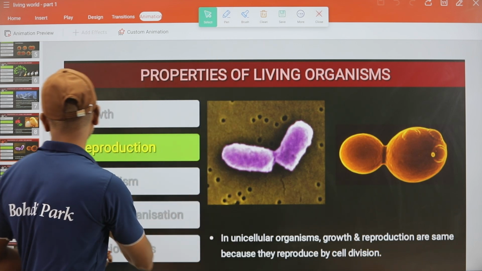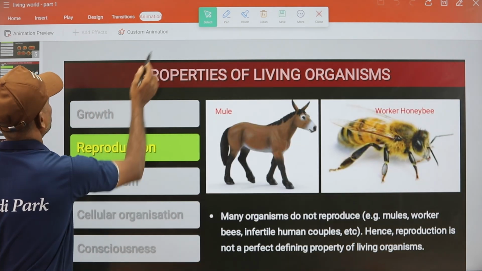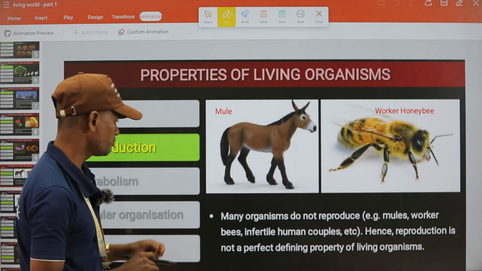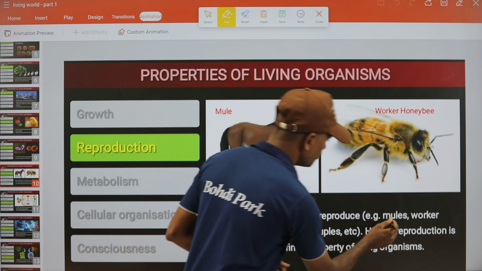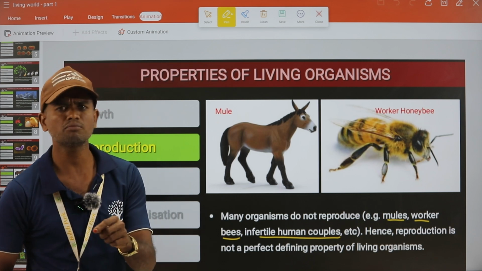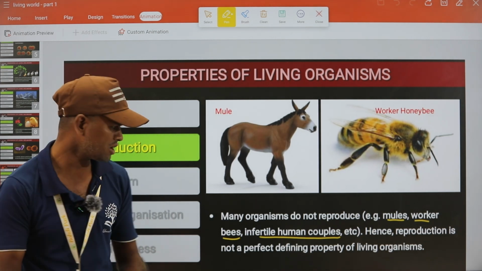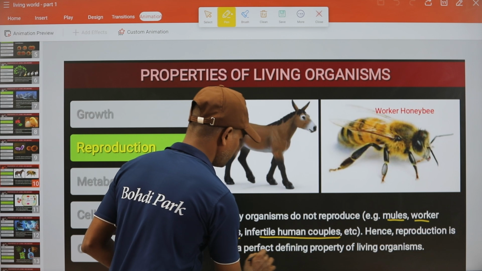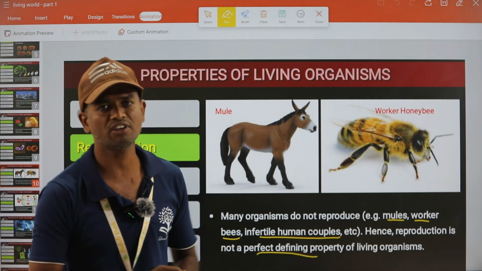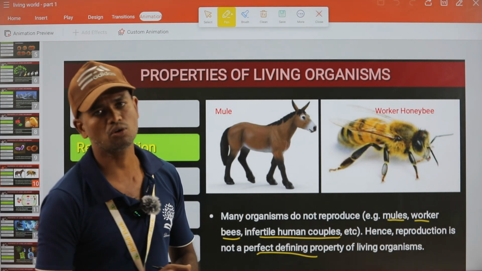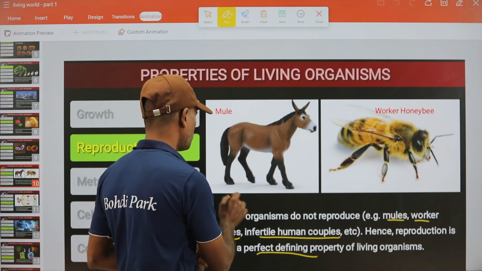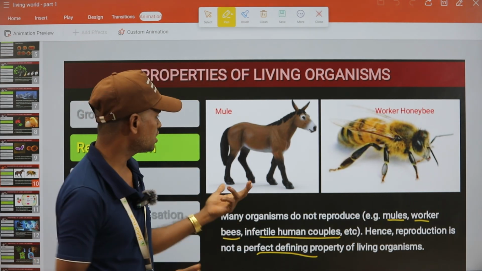So next, some organisms are unable to reproduce. Many organisms do not reproduce, for example mules, worker bees, and infertile human couples. They are living things but unable to reproduce. So that's why we cannot say it is a perfect defining property of living organisms. Growth is not a defining property of living organisms, and reproduction is also not a defining property. Mule, we know, is produced when a horse and donkey are crossed.